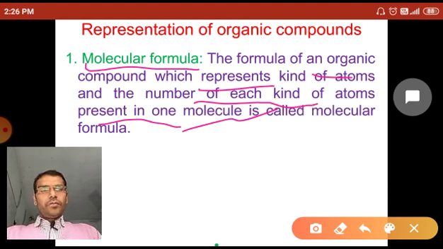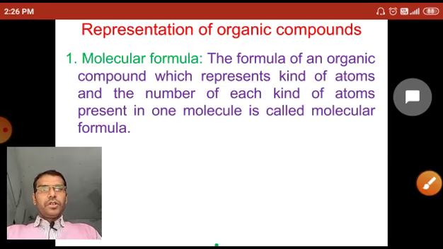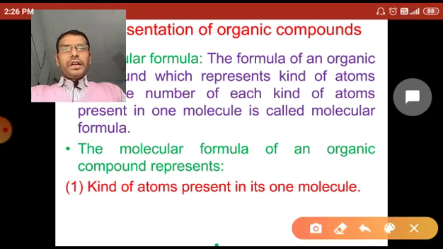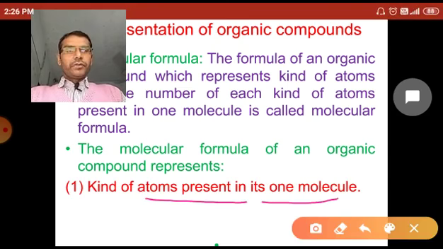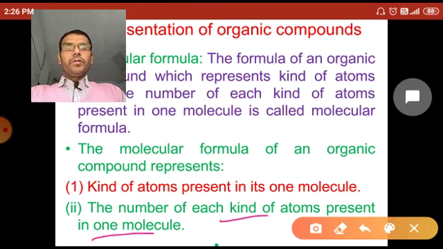So as you know, in compounds, the number of different types of elements and the number of each different type of element present in the compound is represented symbolically, and that representation is called the molecular formula. So the molecular formula of the organic compound represents the kind of atom present in its one molecule and also the number of each kind of atom present in one molecule.